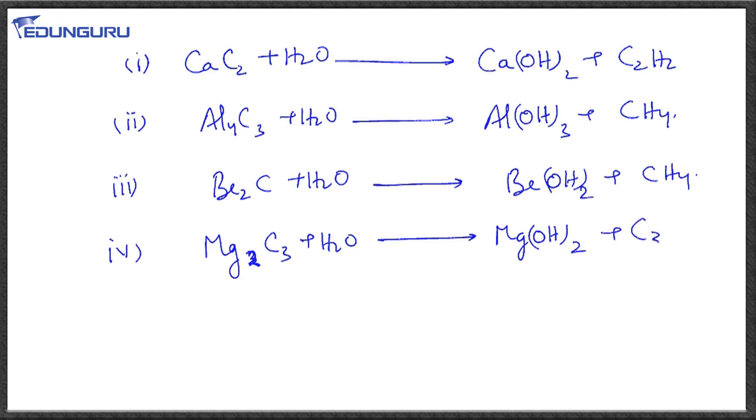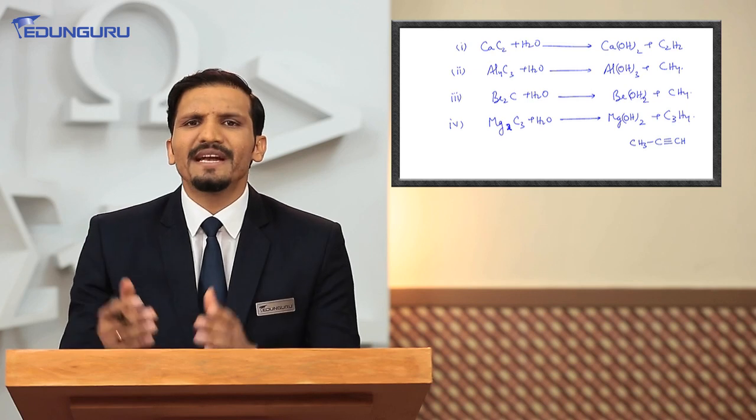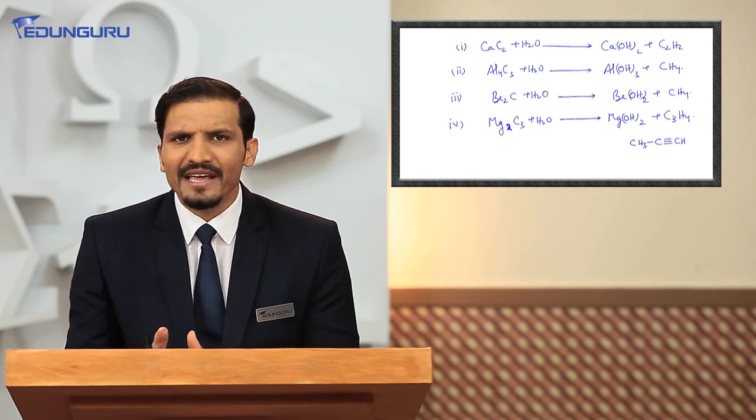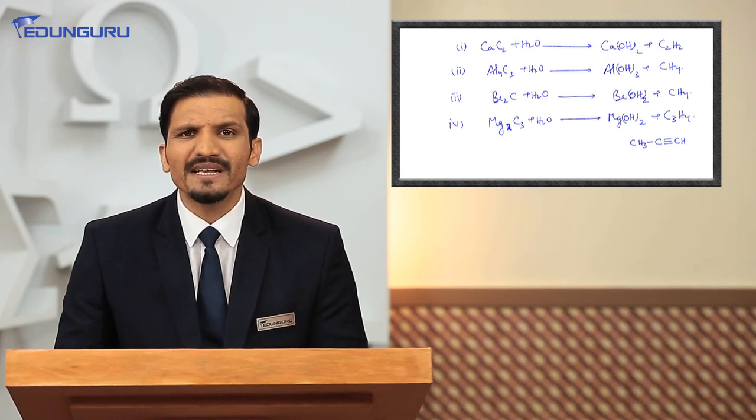According to the general formulas, C3H4 is the general formula for alkyne. That means it may have the structure CH3C≡CH. It can also be a cumulative diene, not conjugated, but cumulative dienes are not very stable.